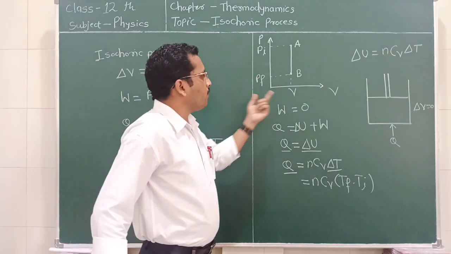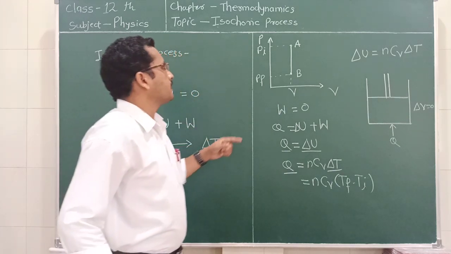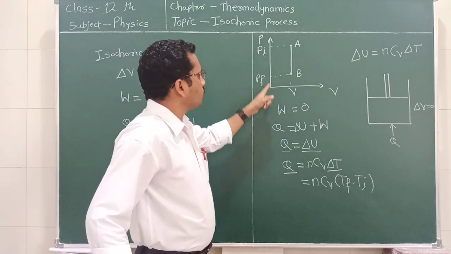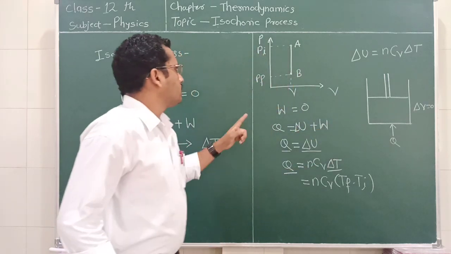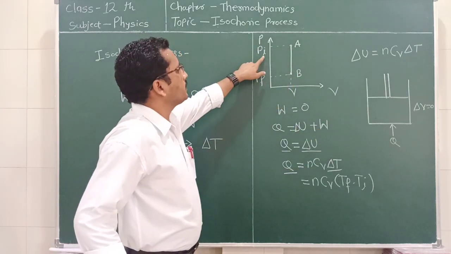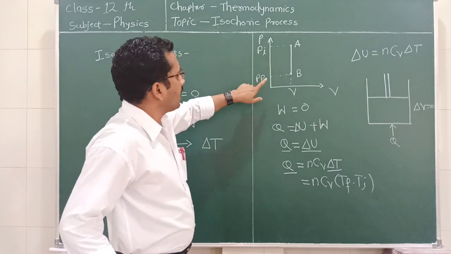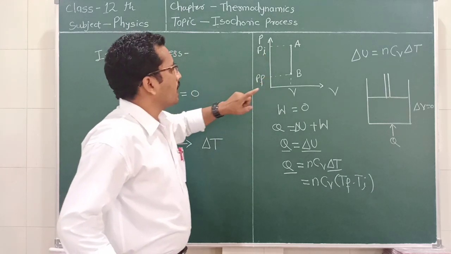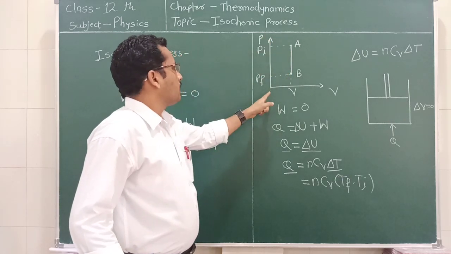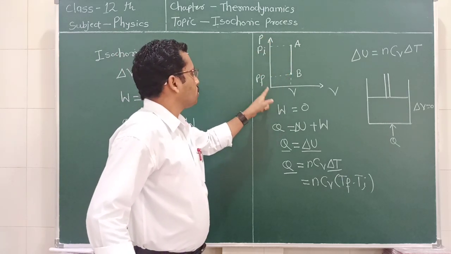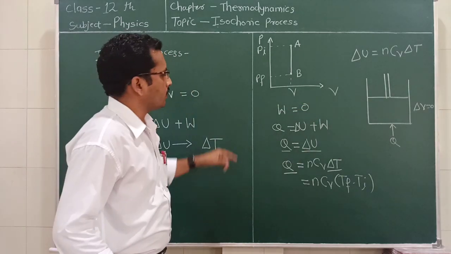Then we saw the PV diagram of the isochoric process. In this case, this axis shows the pressure and this axis shows the volume of the system, in which Pi is the initial pressure of the system and Pf is the final pressure, and a simple line parallel to the pressure axis shows that the volume remains constant.